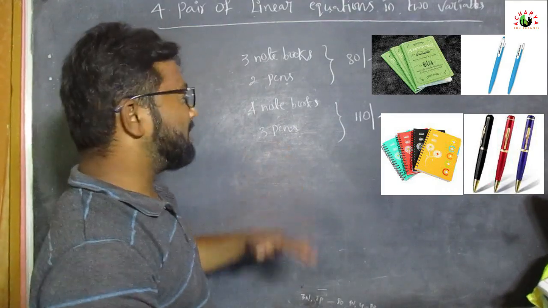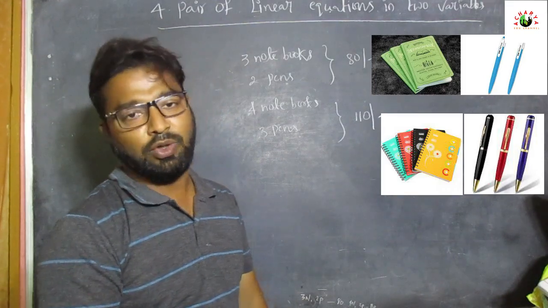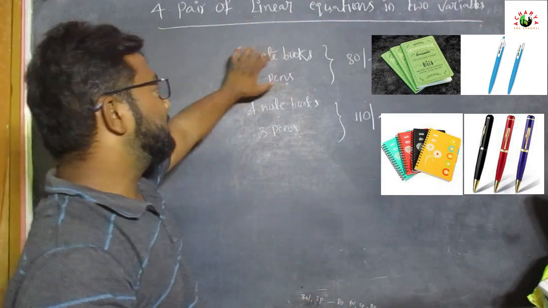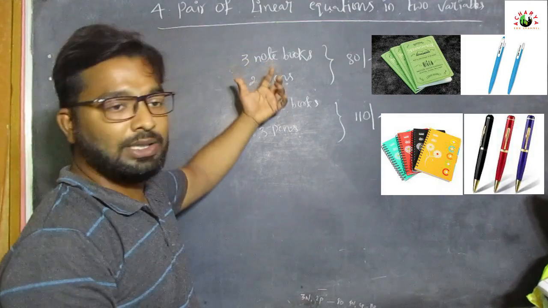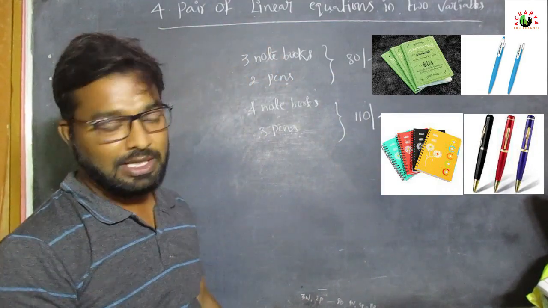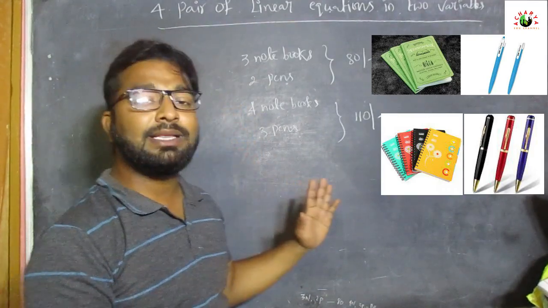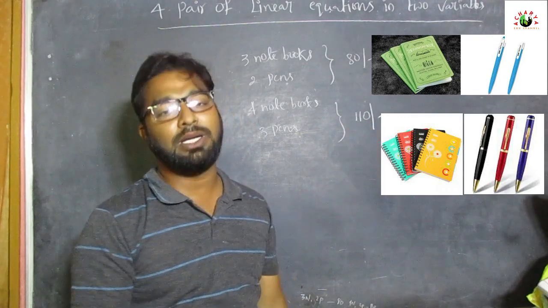So here, what is the cost of one notebook and what is the cost of one pen?